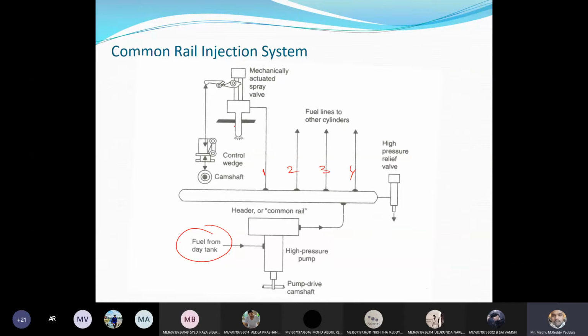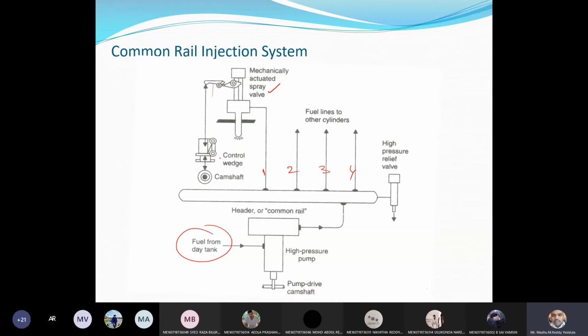And this is the fuel injector or atomizer, and I told you that we need to use a mechanically actuated spray valve to operate the valve. This system should be there for all the n number of cylinders. If you have 4 cylinders like this, we should have 4 linkages.